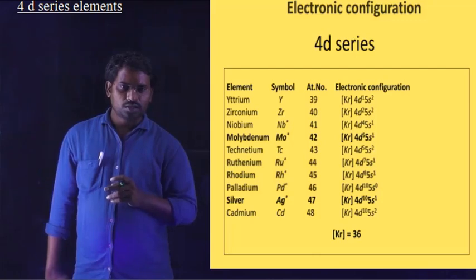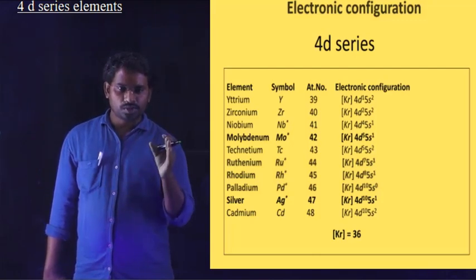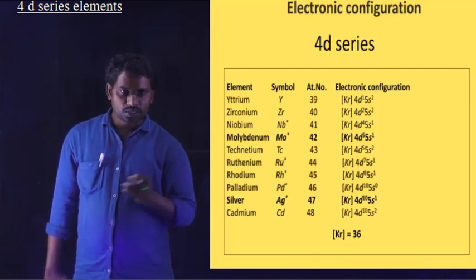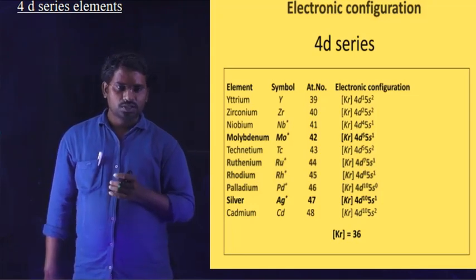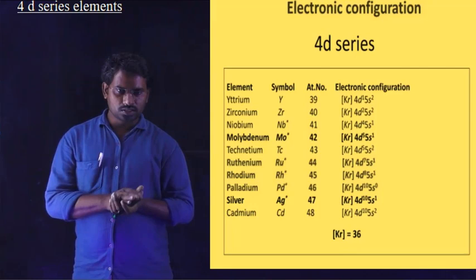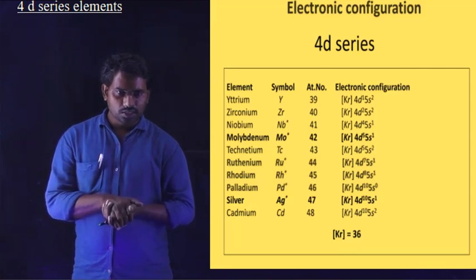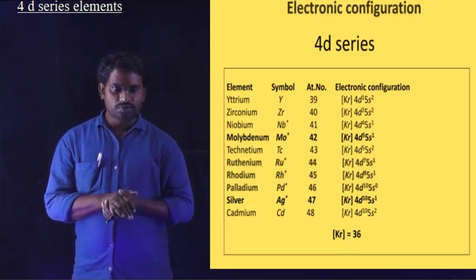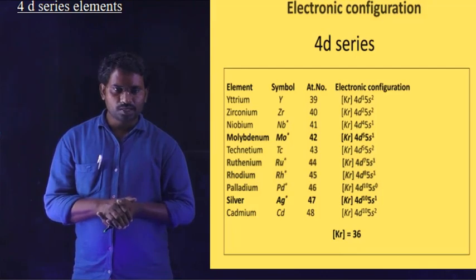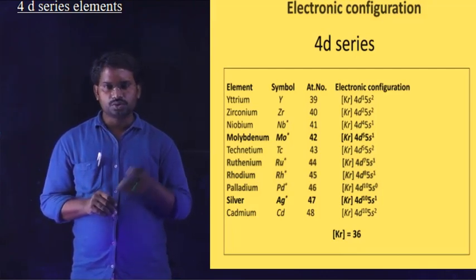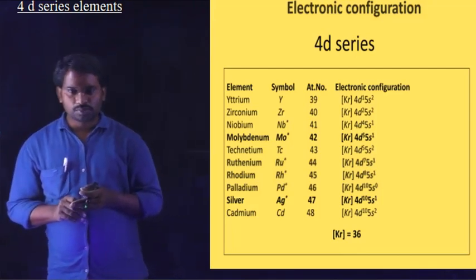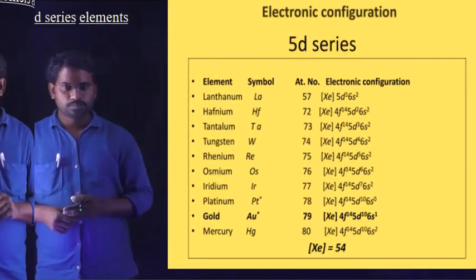4d10 electronic configuration. They contain a completely filled d subshell. So in case of cadmium, 4d10 5s2, a completely filled configuration. The s orbital contains 2 electrons, the d orbital contains 10 electrons. In case of silver, 4d10 5s1. In case of palladium also 4d10 5s0. So these are all the elements which are present in the 4d series.